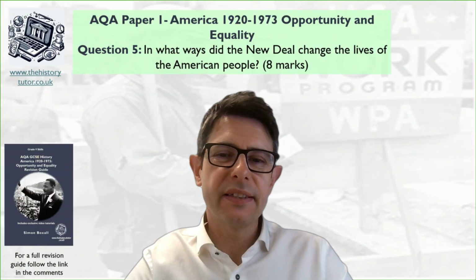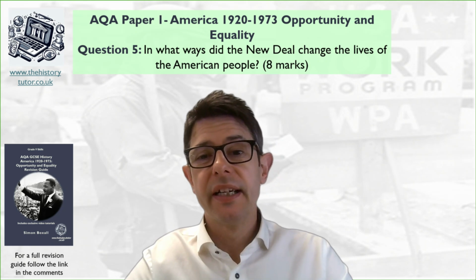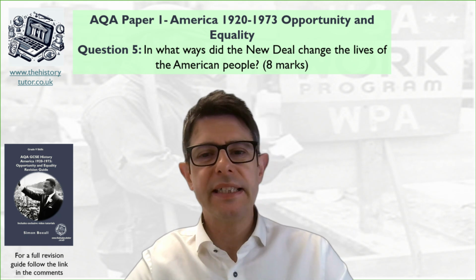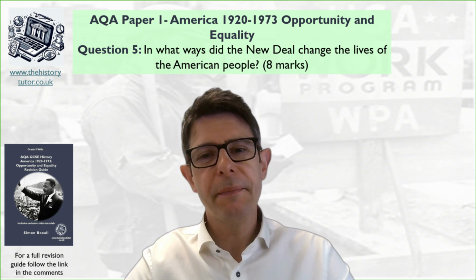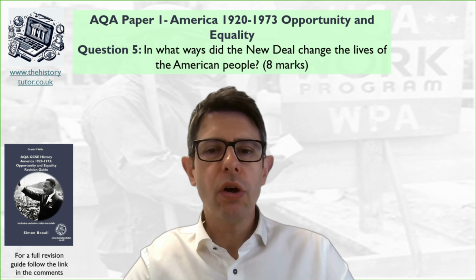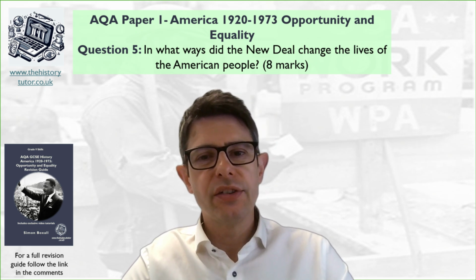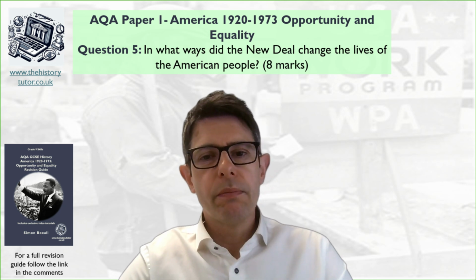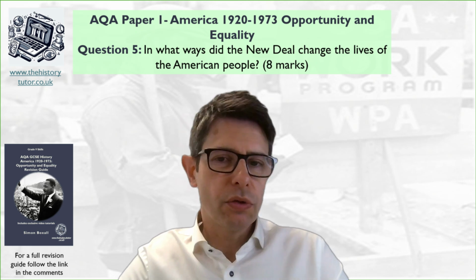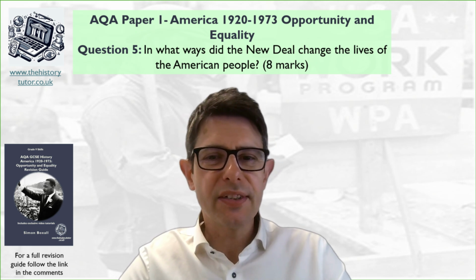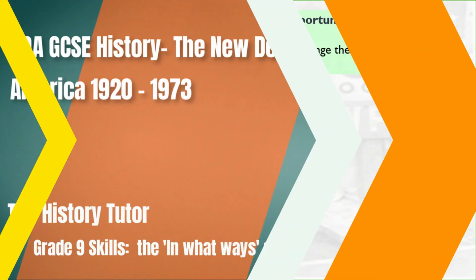Okay, so in this little lesson, we're going to be recapping some of the key things of the New Deal, particularly all those alphabet agencies and all their impacts and what they did to improve life in America. And we're going to look at the in what ways question, which is a little complicated one that we've got to work out how to do correctly and successfully for the exam. So we're going to firstly recap our knowledge with a little quiz, and then we'll go through how to answer that question successfully. So firstly, over to a short quiz.